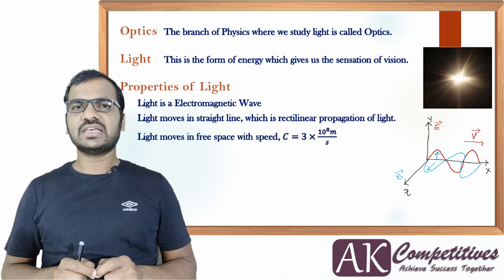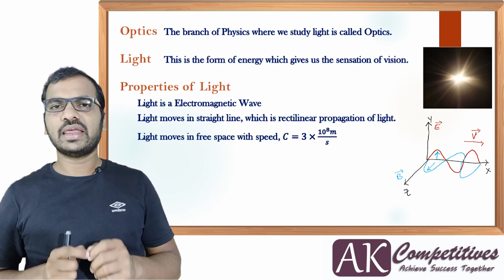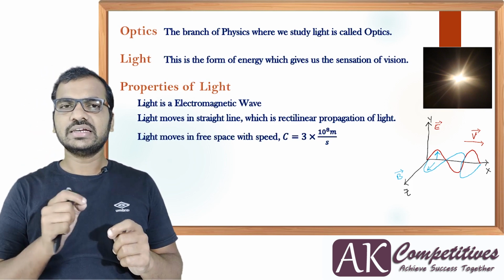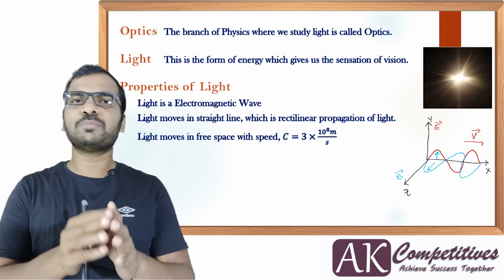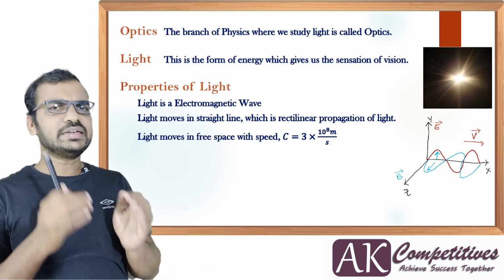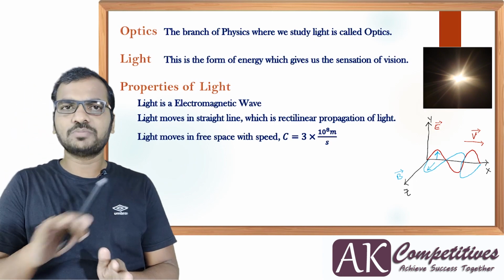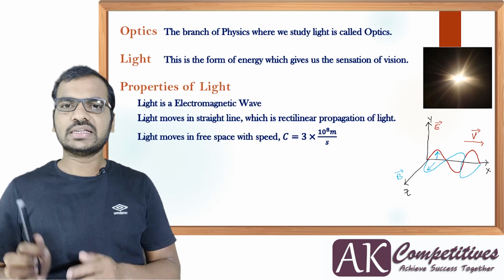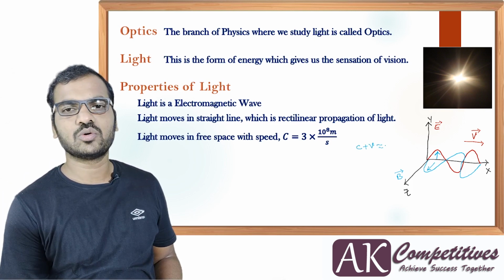Light in free space moves with a speed of 3 into 10 to the power 8 meter per second. This is the ultimate speed possible in nature, because light moves with the ultimate speed. There is no object which can move faster than light in nature. C plus V should be taken as C only.